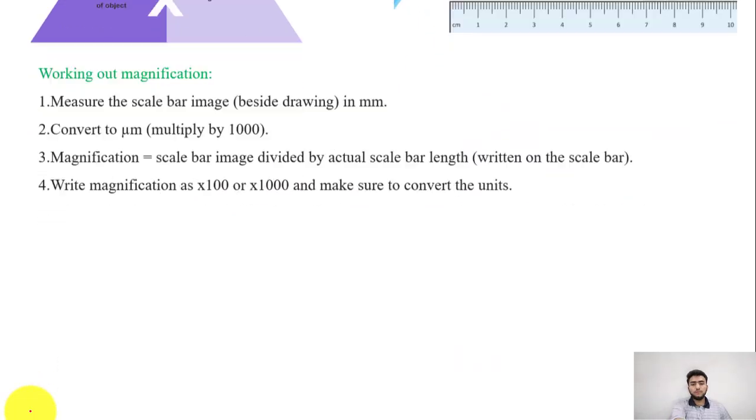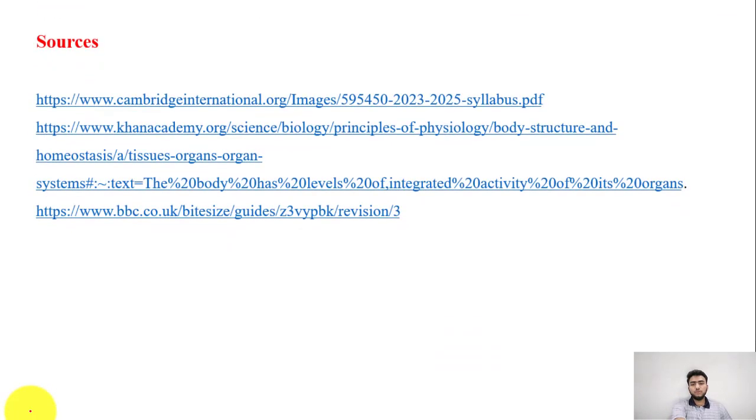So guys, we have come to the end of this topic, and these are the sources that I utilized for preparing this lecture. So guys, let me quickly go through what we learned today, and we learned about the different levels of organization. We saw that cells are the basic foundational units of organization that form a living organism.